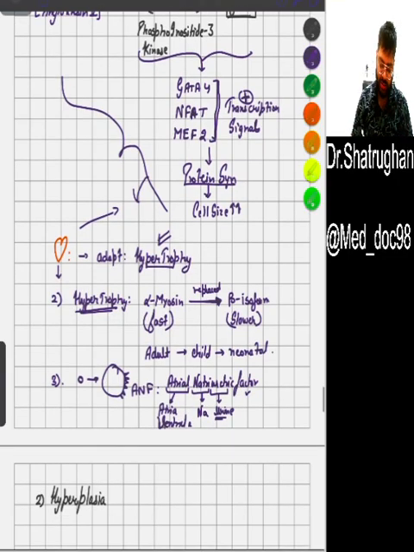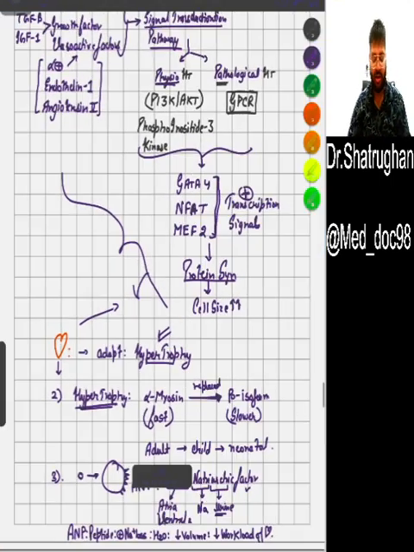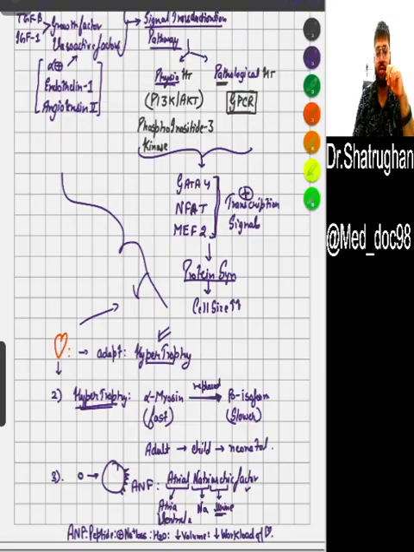What will be its function? ANP is actually a peptide. It will cause sodium loss, which will cause water loss, which will decrease the volume and decrease the workload of the heart. So all these 3 points which I am discussing here: first is the mechanism of hypertrophy, and the other 2 points are the cardiac hypertrophy changes for adaptation.